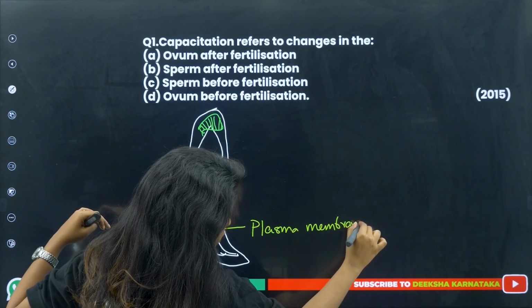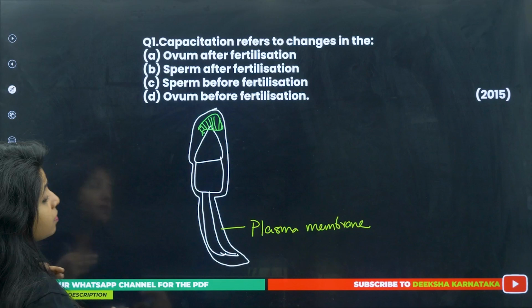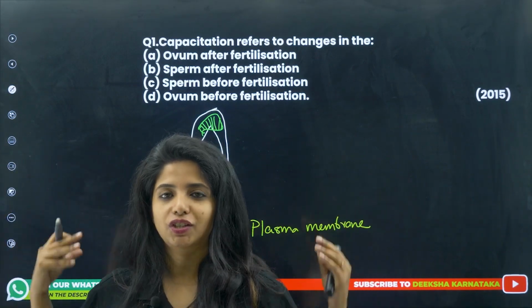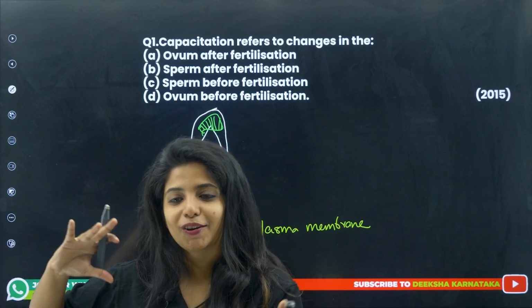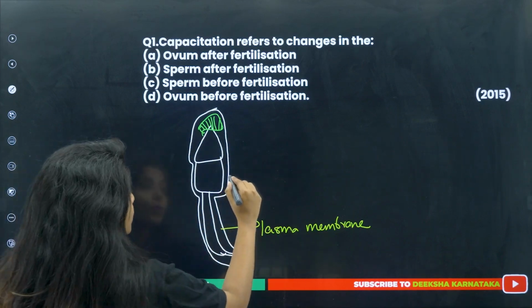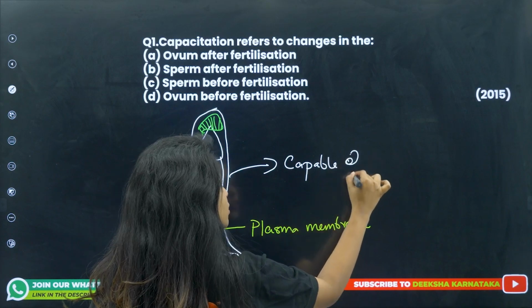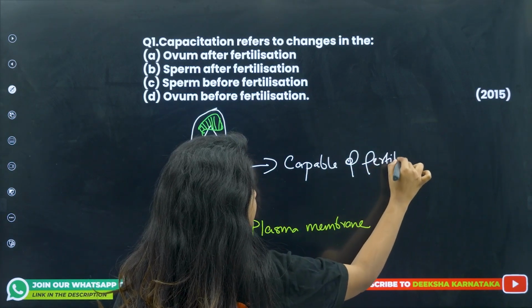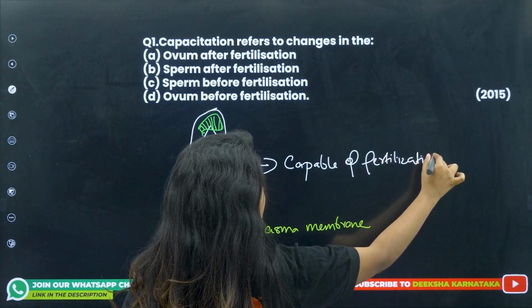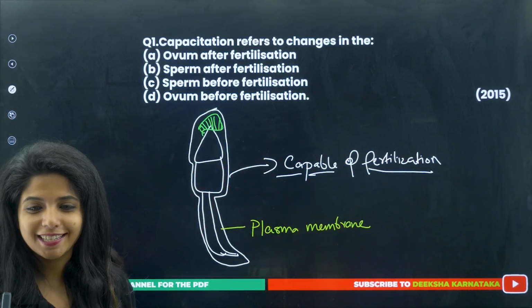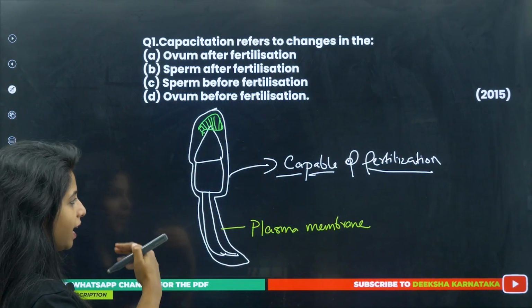Now, in simple terms, I will explain to you. Capacitation means making the sperm capable of fertilization. Capacitation, capability, you can remember like that. You are going to make this little sperm capable of fertilization. How can we make this sperm capable of fertilization? That should be the next question, but I'll tell you the answer.